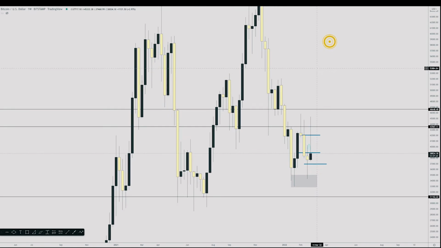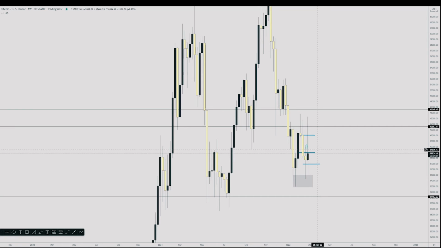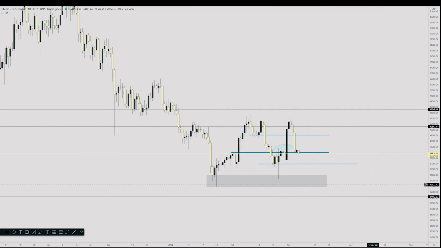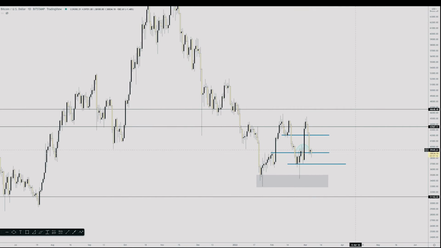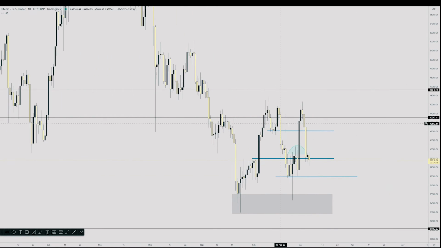Now, what Bitcoin is doing here, we have 3 hours till the weekly candle closes. If you were watching these last couple weeks of weekly outlooks, you can see that I've been saying Bitcoin has been looking bearish. And on last week's video is where this blue arc was, and I was saying that it could go either way. I'm saying if it holds this area, it's going to go up, but if it breaks this area, it's going to continue down lower, and it looks like it held.